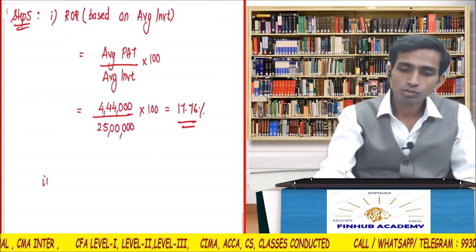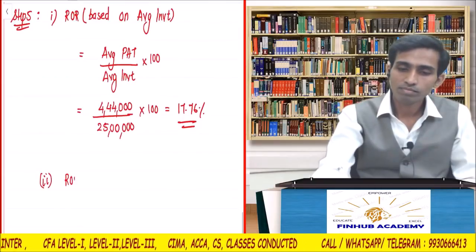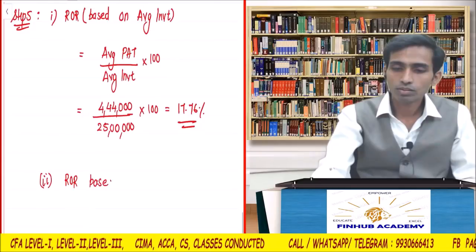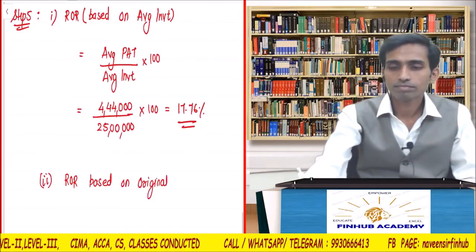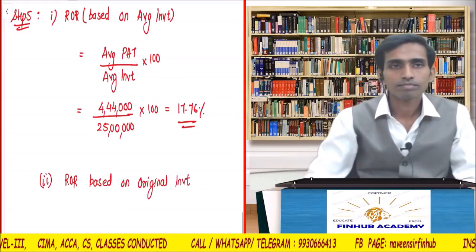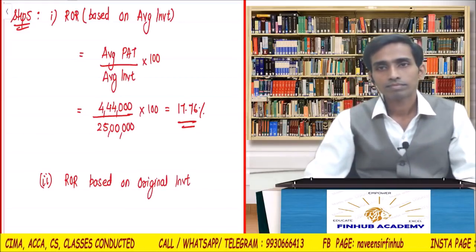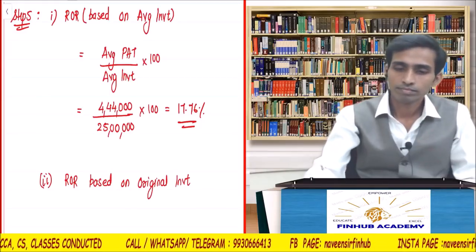Do the second method also if you can. Rate of return based on original investment.